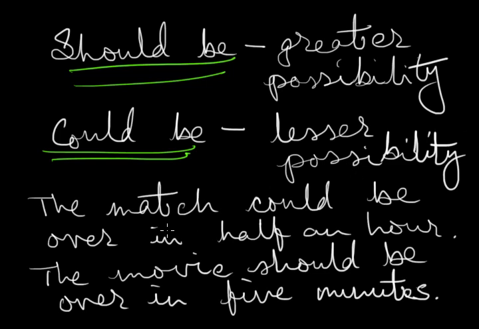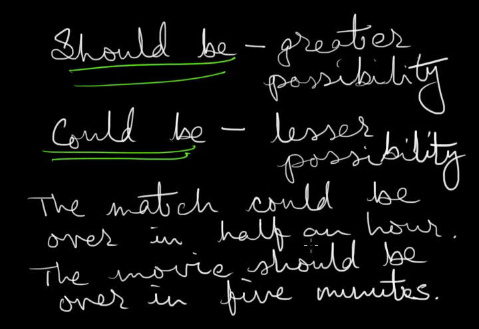See, look at these sentences. The match could be over in half an hour, and the movie should be over in 5 minutes. Now the match, it could be over in half an hour. Say the match is going on between Roger Federer and Rafael Nadal, and you are expecting that Federer is going to win the match within half an hour.